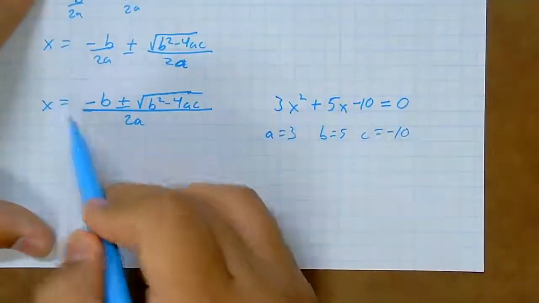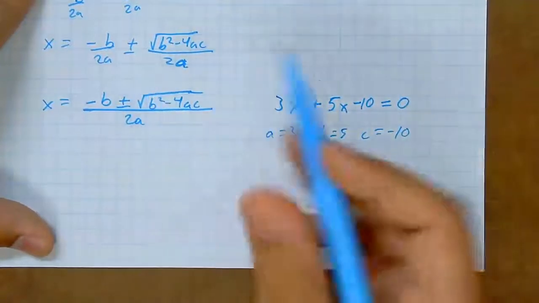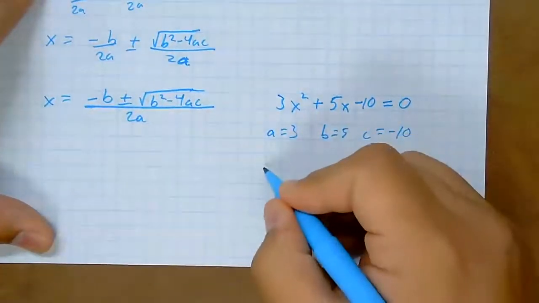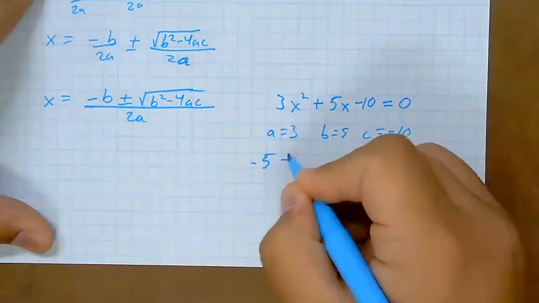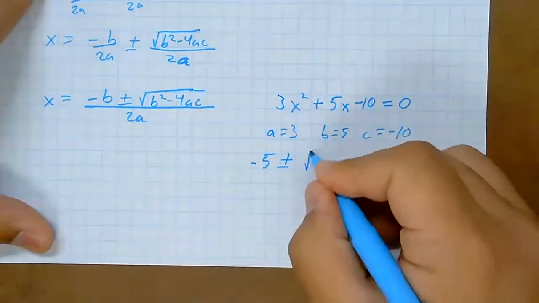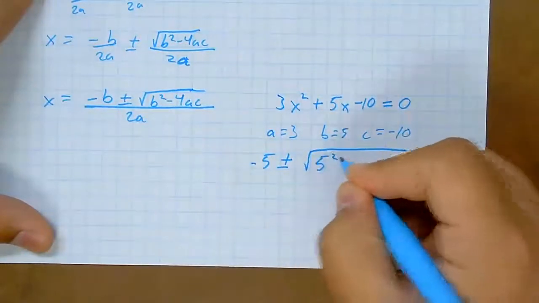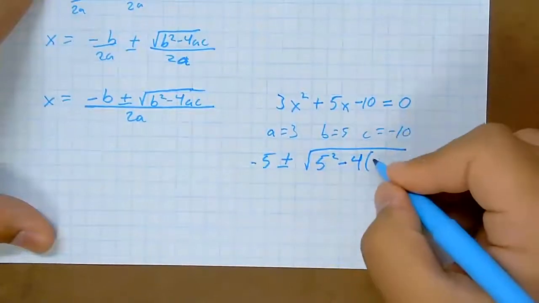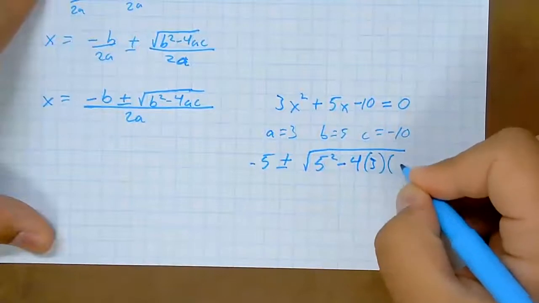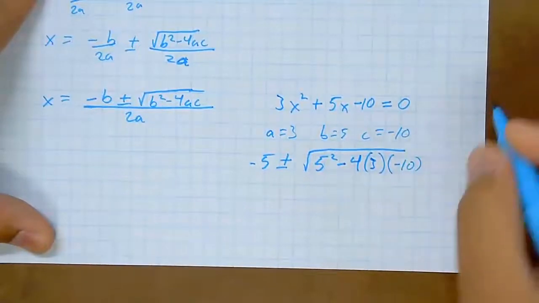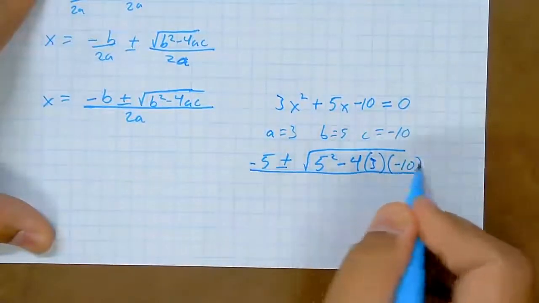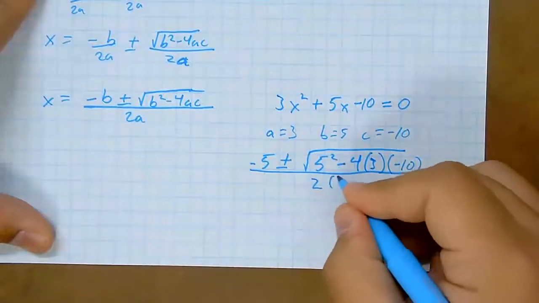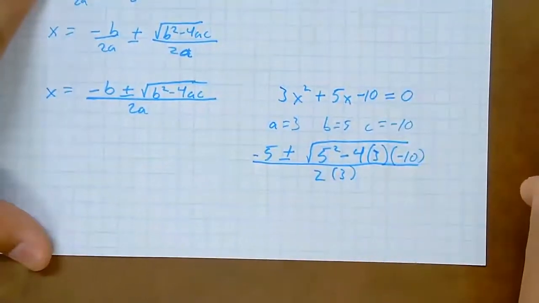We can plug in these values into our formula. This is going to be negative b, so -5 plus or minus the square root of 5 squared minus 4 times 3 times -10, all over 2 times 3.